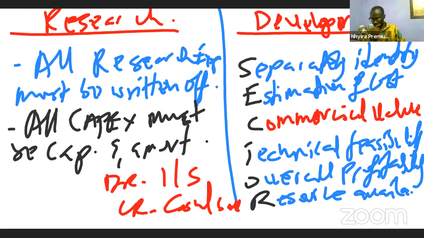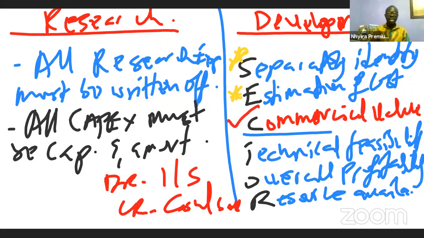Any questions, please? Any questions so far? So in the exam hall or in the question, you must ask yourself and you must identify the development cost that the company has incurred so far. Is there a ready market? Now, usually this is what is going to be happening. Separately identifiable, you may not see that in the question because it will be directly given. The cost will not be an issue, but what you have to be looking out for is this particular one.